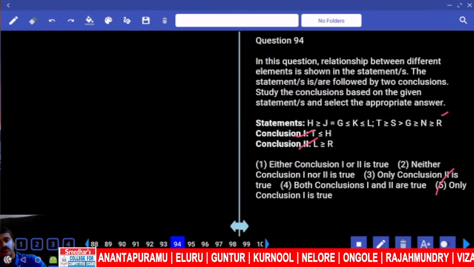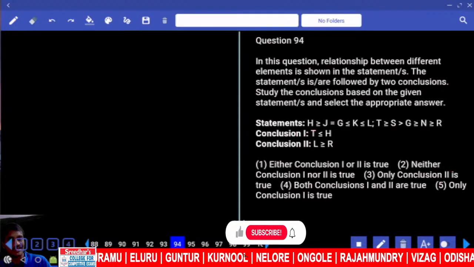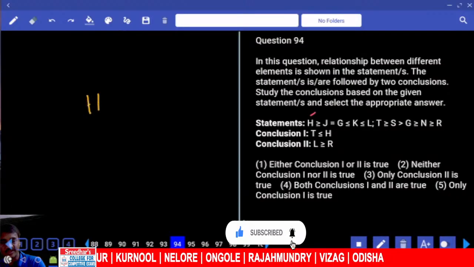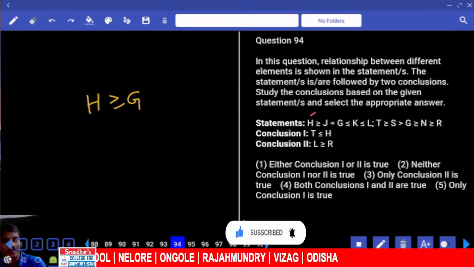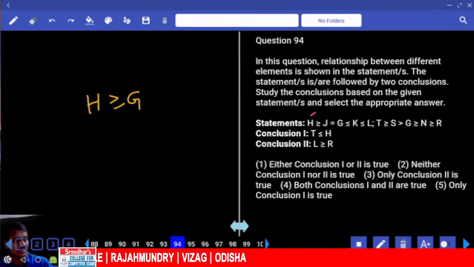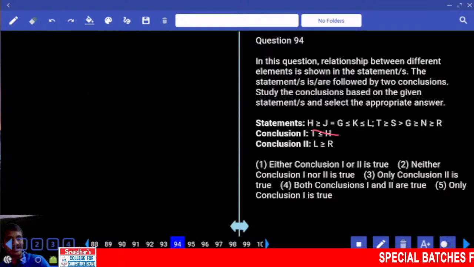The next one, 94. In this 94th one, T and H. H is here, T is here. Which element is common? G. H greater than or equals to G. And next one, T and G. T greater than G means G lesser than T. And opposite symbol, no relation. 94, first one.